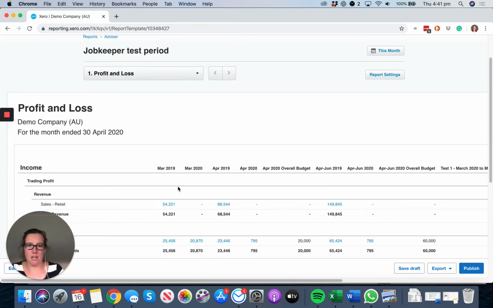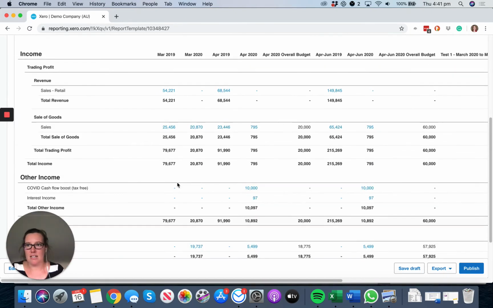All right, so what happens here, you can see in this demonstration, we have a demo company. They have sales. They also have a retail store here. Now we've got some other income. Now this income isn't included for the assessment purposes. Technical thing, they're using what's looked at for GST supplies. So the COVID cash flow boost is excluded, interest income, taking that out.